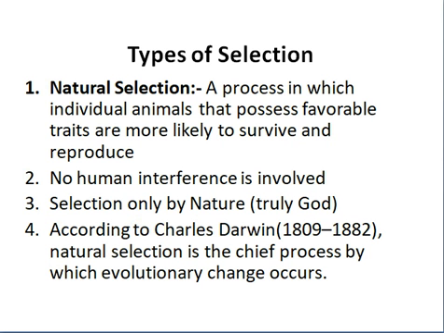So no person or manipulation is involved in this. According to Charles Darwin, natural selection is the chief process by which evolutionary changes occur. So evolution is a chief function of natural selection. We do not have any control on it. It is already going on, it has been going on, it will keep going.